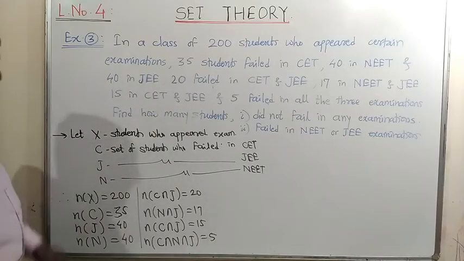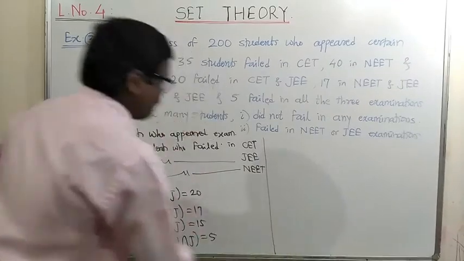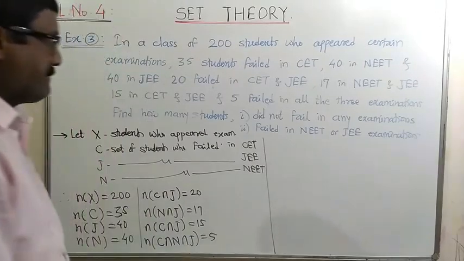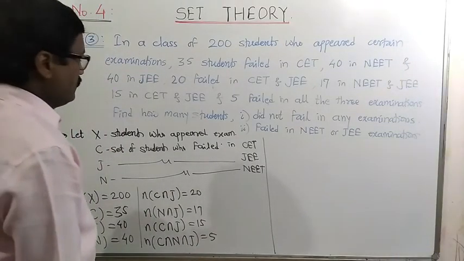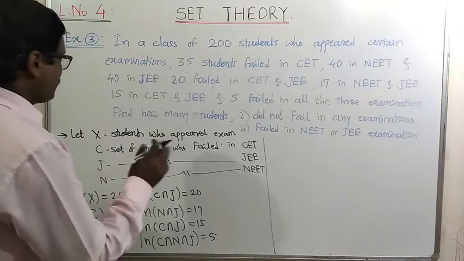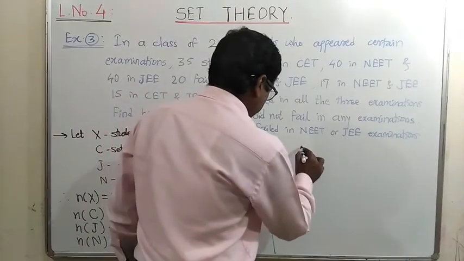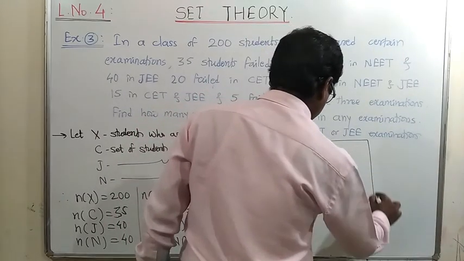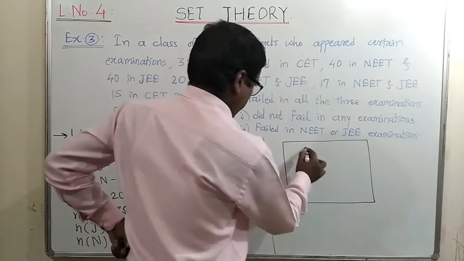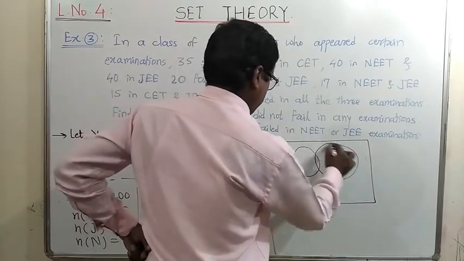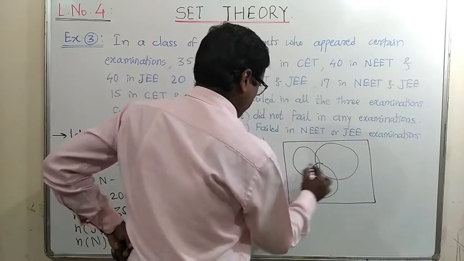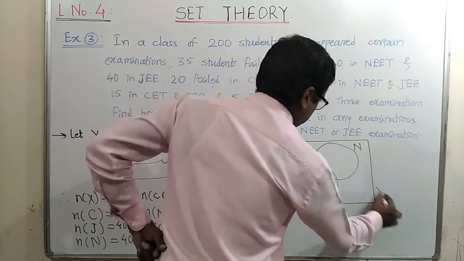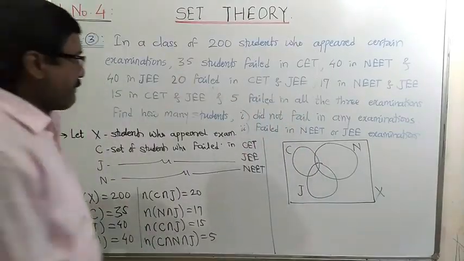So this example is about three sets. Let us use the formula to find the first one: did not fail in any examination. Here, if you try to draw the figure for this, this is the set C, N and J, and X is the set of all 200 students.